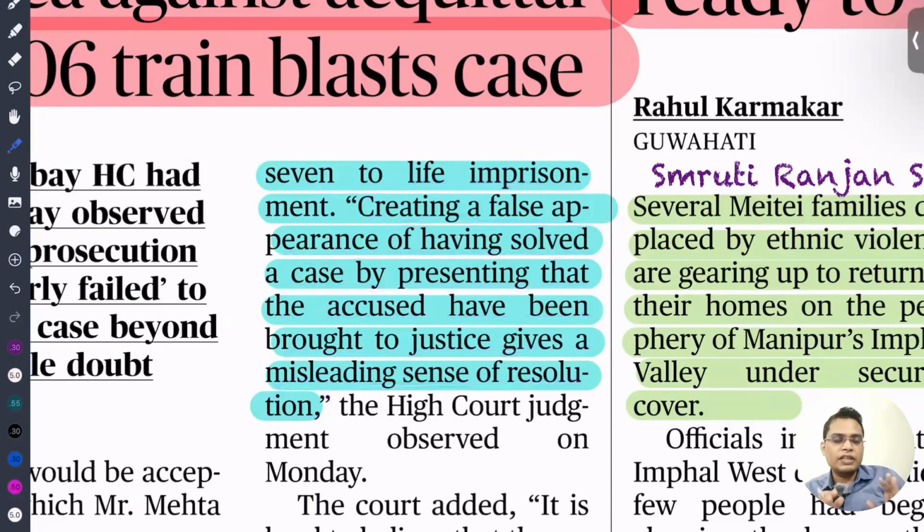So the High Court very clearly said that without having proper evidence of involvement of these people, we cannot simply give the death penalty. There might be a miscarriage of justice. There might be some persons who are not involved. They might be implicated by the police. So the court is not driven by emotions. The court is driven by rationality, facts, figures. So that is what they are saying.